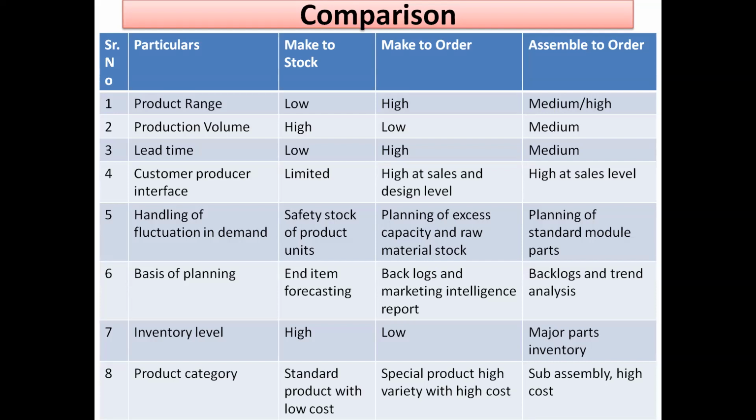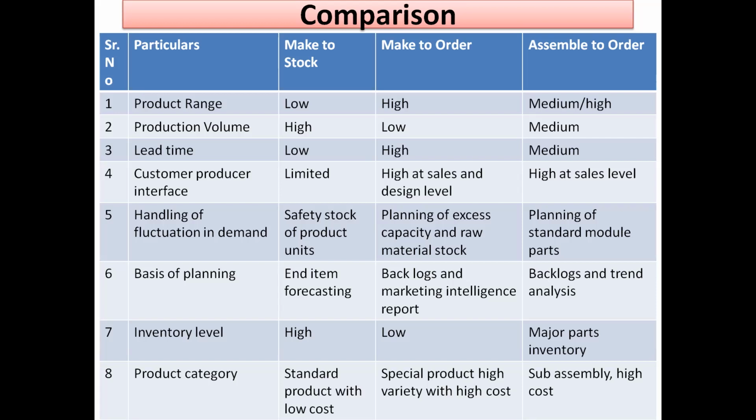Planning of excess capacity and raw material. If fluctuation is more, meaning suddenly an order is increased and you get one more order, but you do not have the capacity, then we have to plan for excess capacity and excess raw material in stock, so that if fluctuation is there, the company or manufacturer can cope with the situation. And then planning of standard module parts, assemble to order: planning for standard parts and just going for assembly.